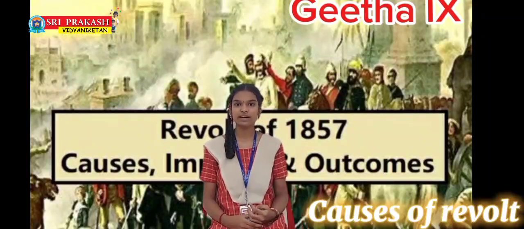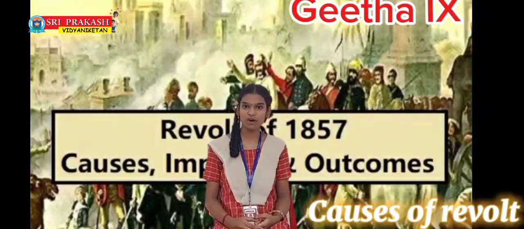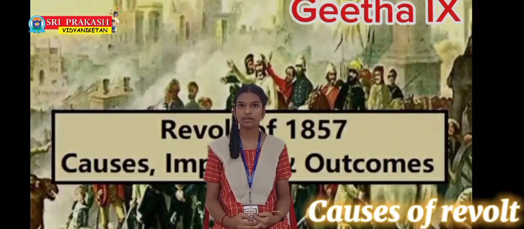Political causes: the British expansion had led to unjust policies that led to the loss of power of Nawabs and Zamindars. These unjust policies include the doctrine of lapse, the policy of subsidiary alliance, the policy of foreign annexation, the policy of misgovernance, and many more. Economic causes: the British government had increased taxes for the peasants, and the peasants suffered a lot to pay the taxes. To expand the British government, they imposed various laws and administrative policies.